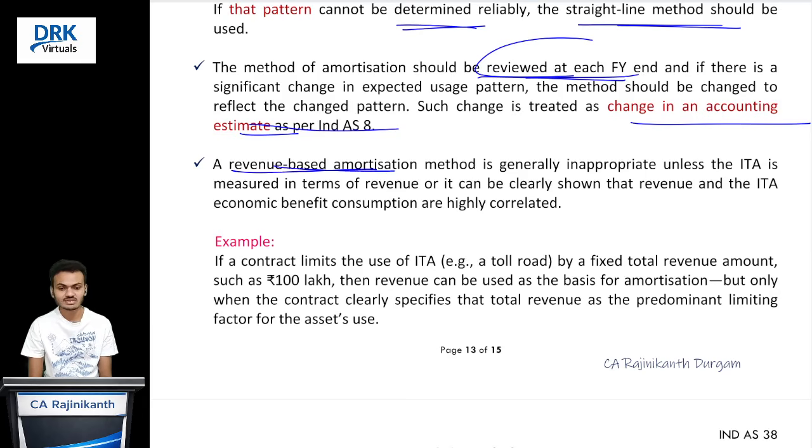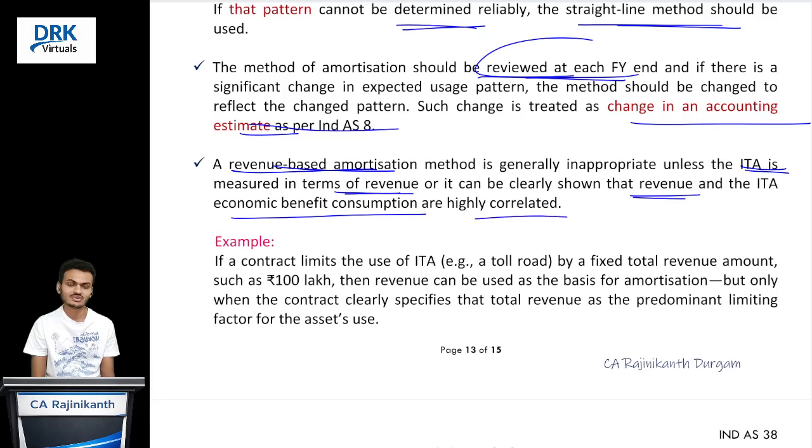Generally, revenue-based amortization is not appropriate. Amortization charge on the basis of revenue is not appropriate, but there is one exception. What is that? If the intangible asset is itself measured in terms of revenue, or revenue and consumption of economic benefits are both correlated, in that case, we should go for amortization on the basis of revenue.